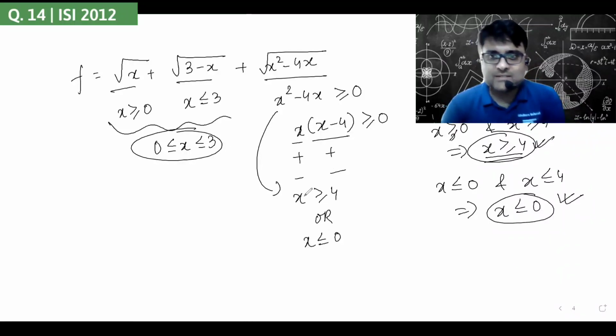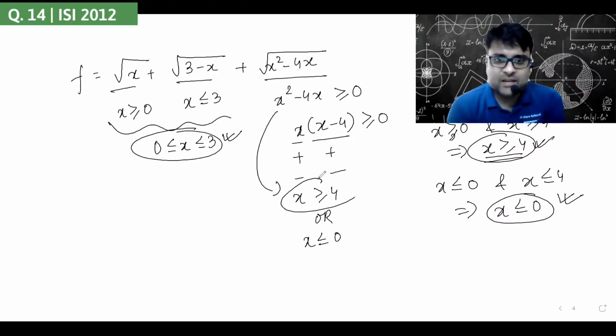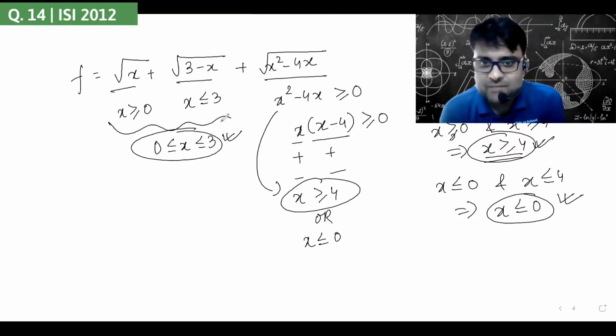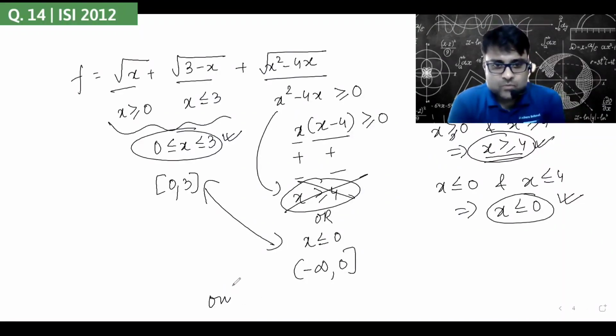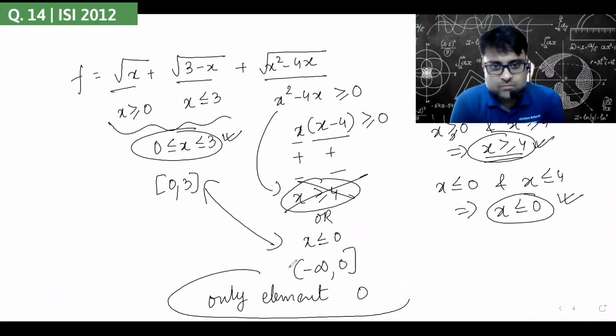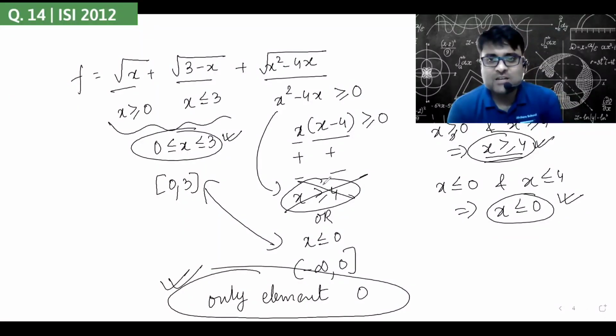Now, can x lie between 0 to 3 and be greater than equal to 4 at the same time? Obviously not. So x lies between 0 to 3 and also in minus infinity to 0. Both of these have to be satisfied. The common point is only element 0. You will notice that only at 0 will both of these be satisfied. Otherwise it will not be satisfied.